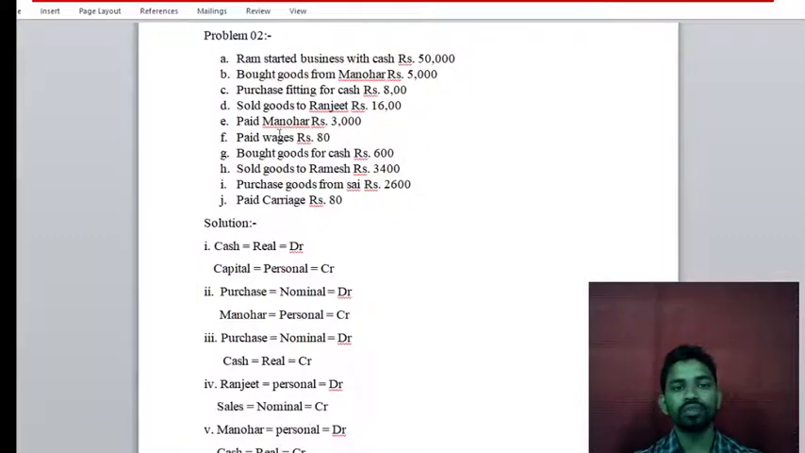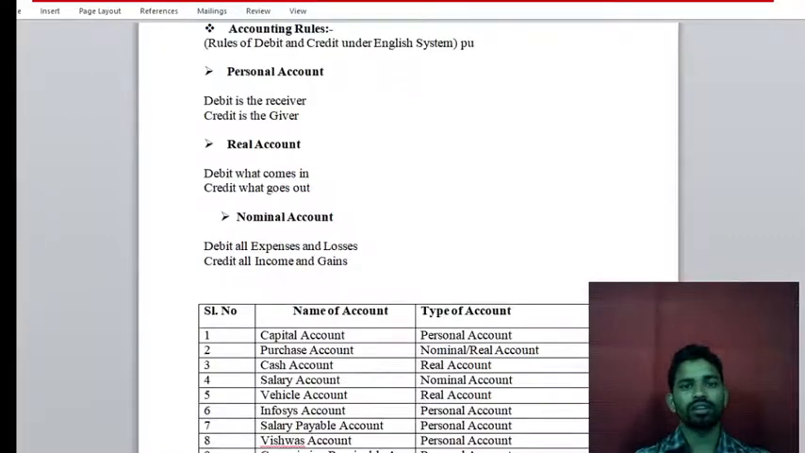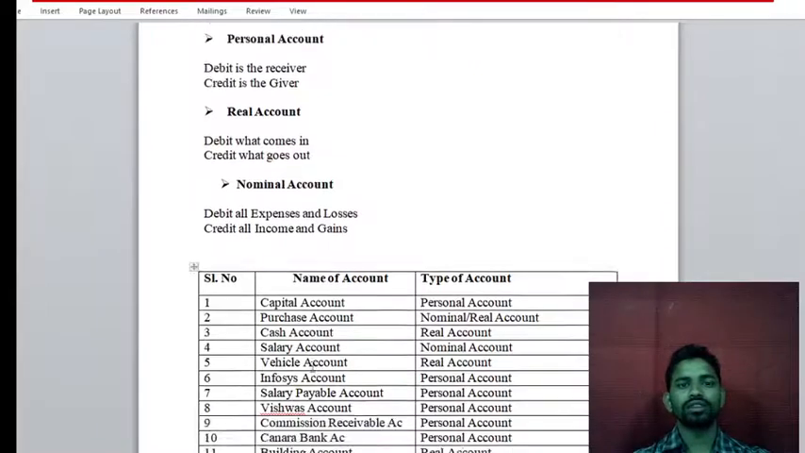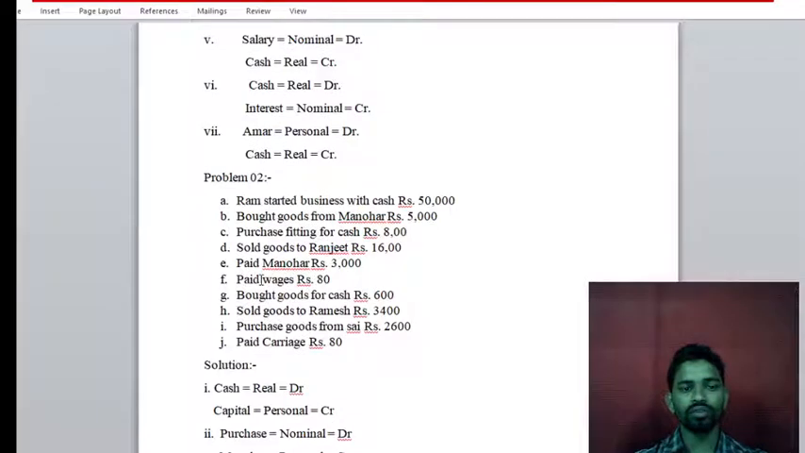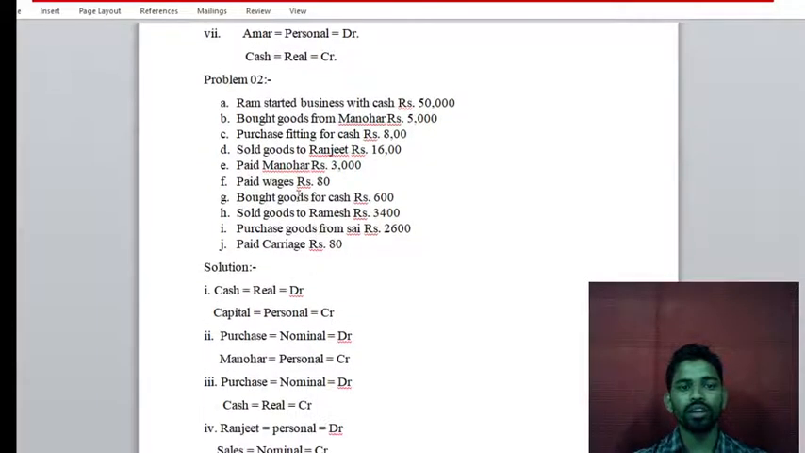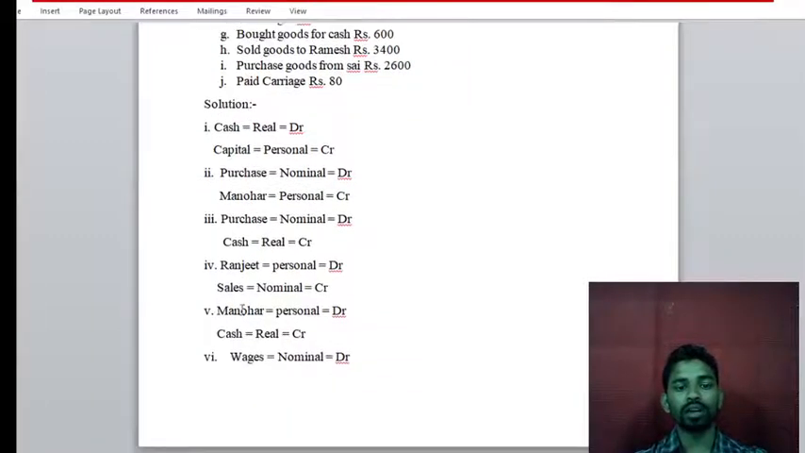Next, paid Manohar. Paid Manohar means cash paid to Manohar. In this transaction, two accounts are affecting: the Manohar account and the cash account. Manohar will come under the personal account, and cash will come under the real account.